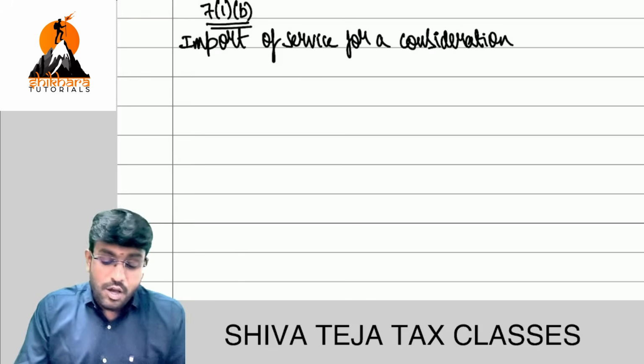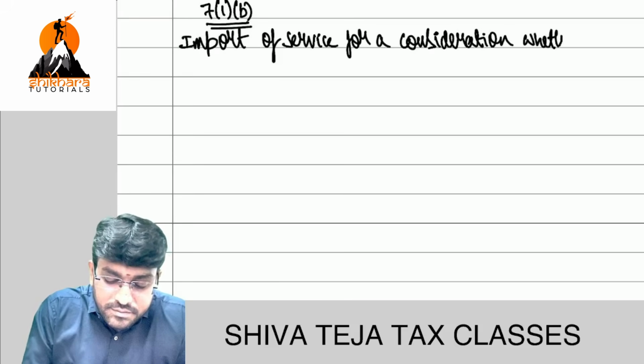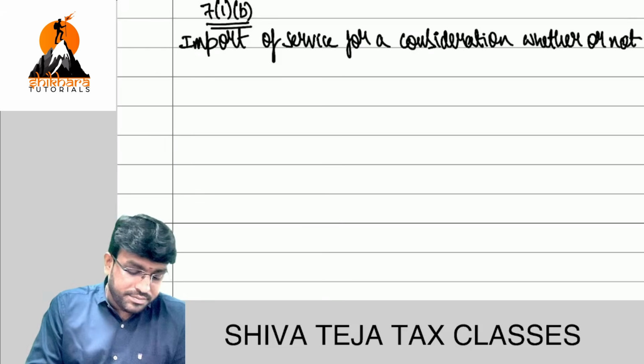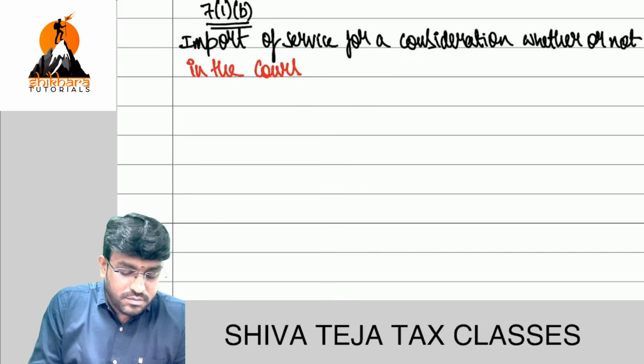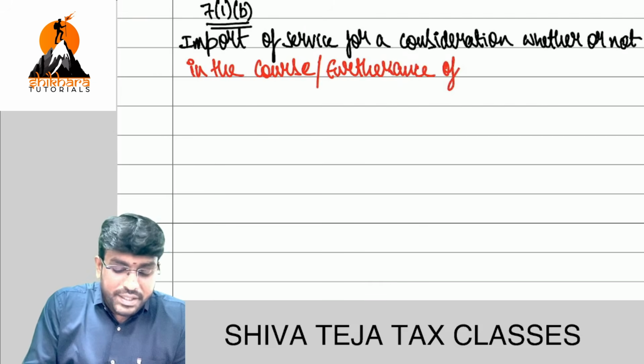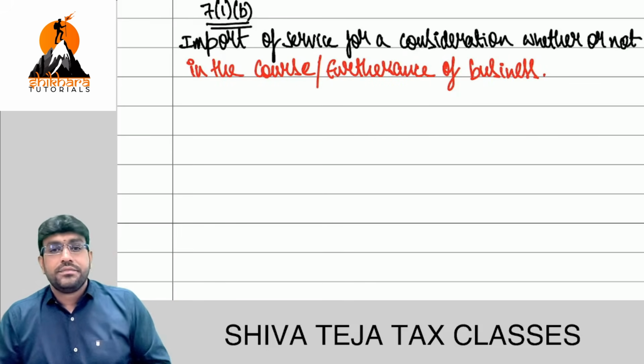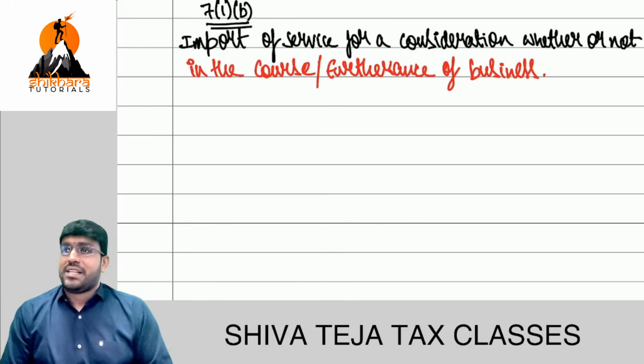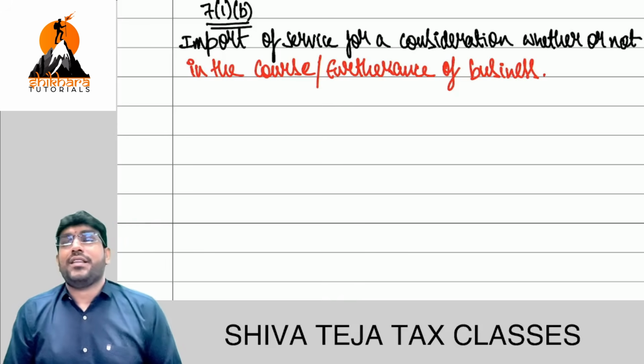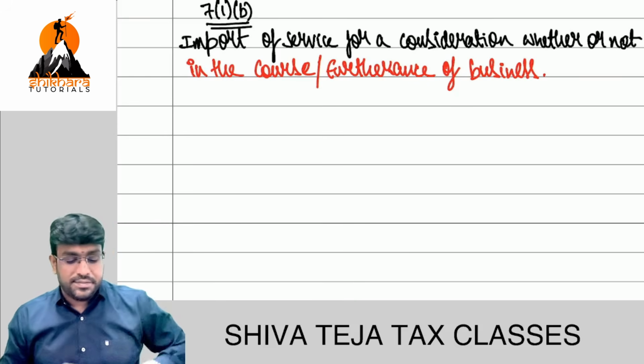Import of service for a consideration, whether or not in the course or furtherance of business. Friends, repeat once again. What is that line I wrote? Import of service for a consideration, whether or not in the course or furtherance of business.